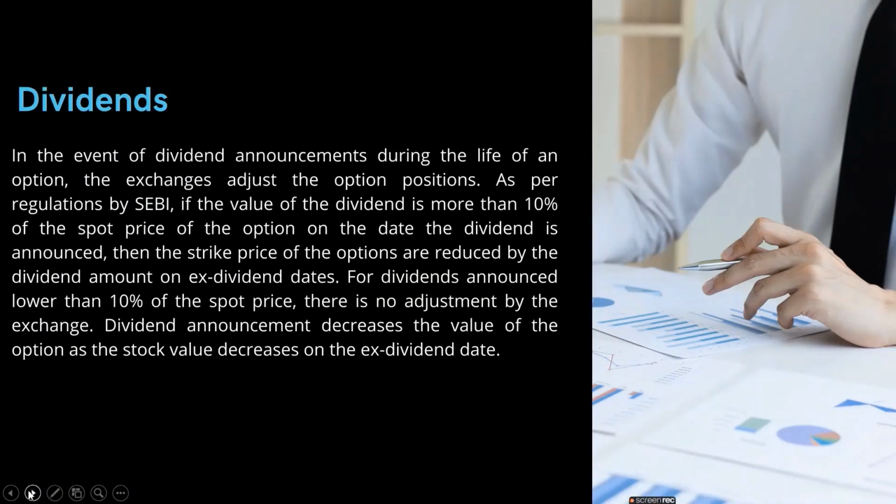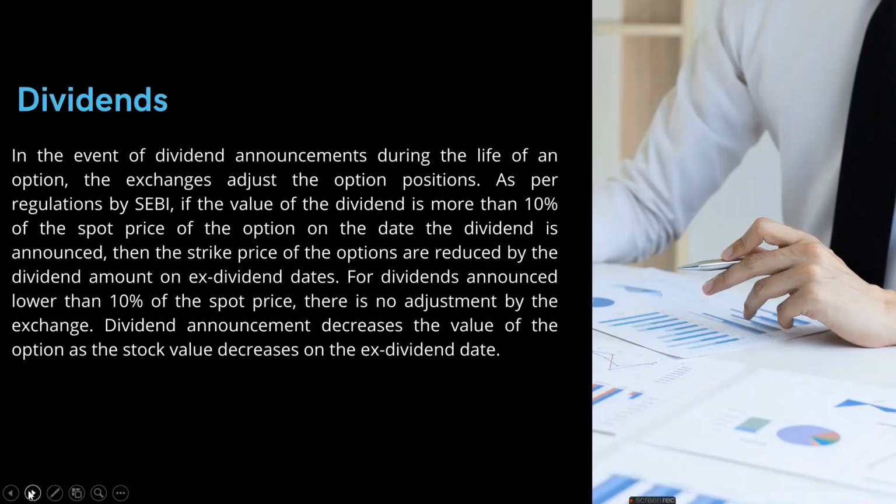And lastly, we'll talk about the dividends. That is not a very major factor, but if the value of the dividend is more than 10% of the spot price of the option, then the strike price is reduced by the dividend amount.